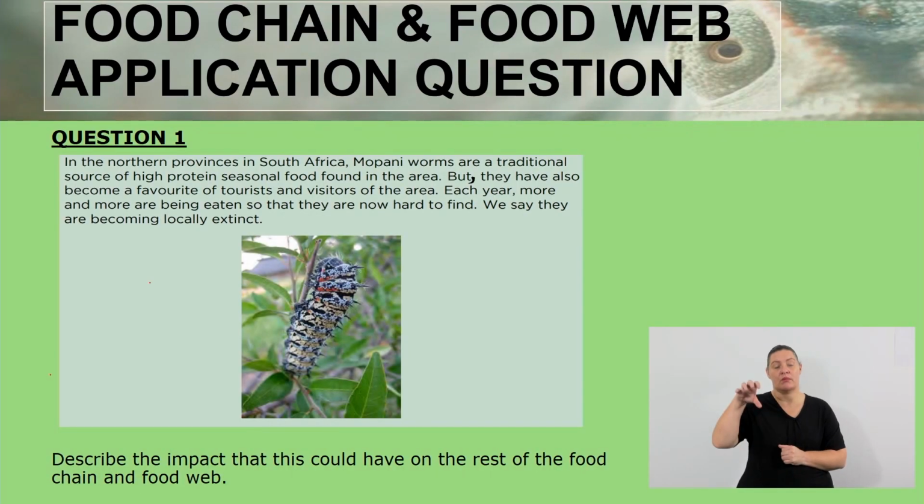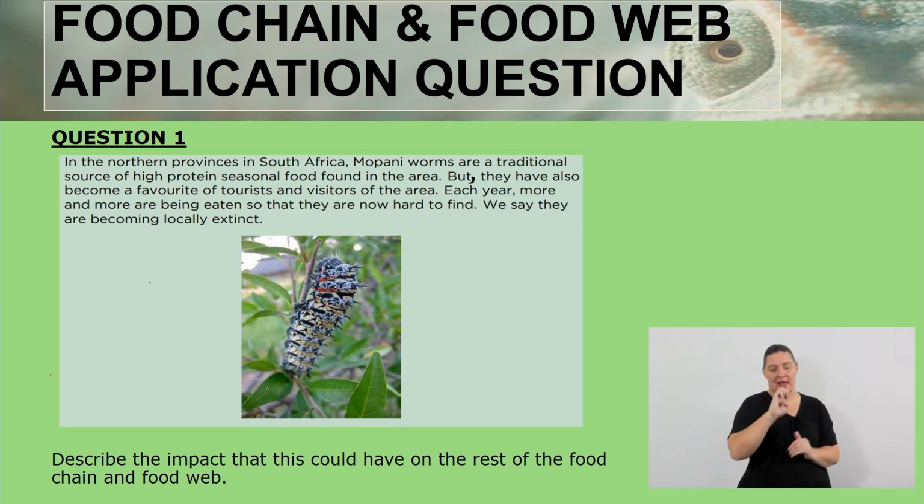So our first question says, in the northern provinces of South Africa, Mopani worms are traditional sources of high-protein seasonal food found in the area. But they also have become a favorite of tourists and visitors of the area. Each year, more and more are being eaten, so they are now hard to find. We say they are becoming locally extinct.